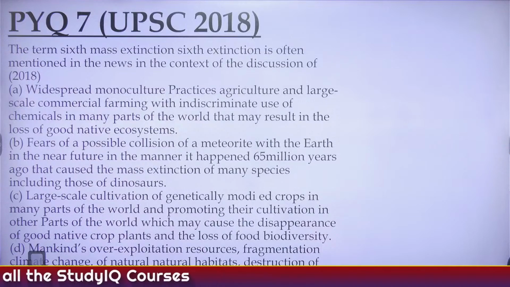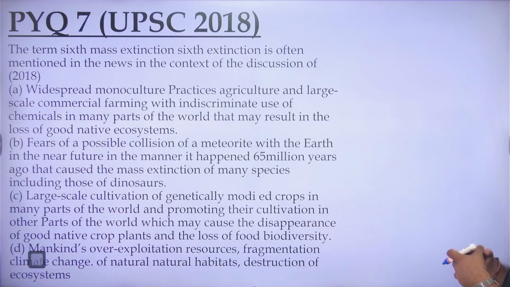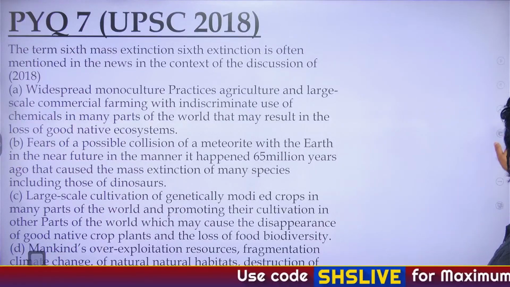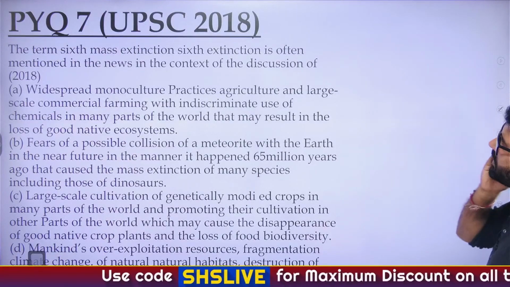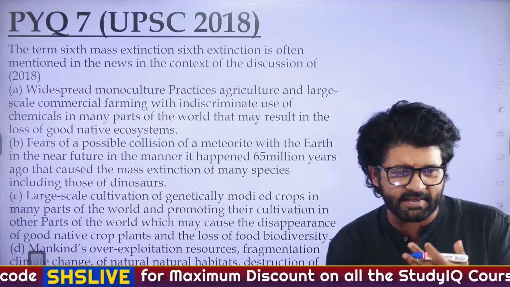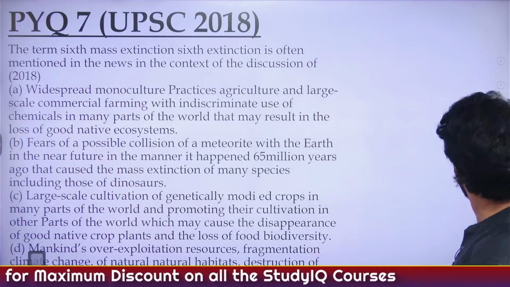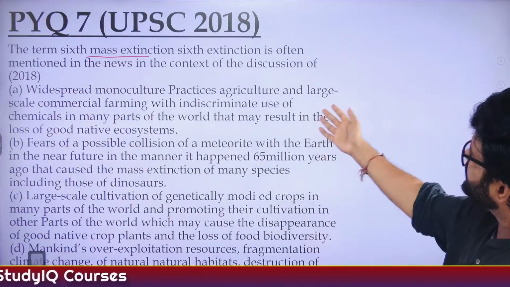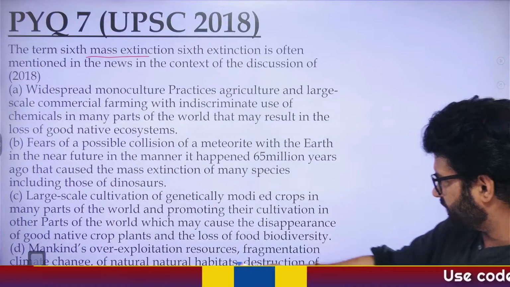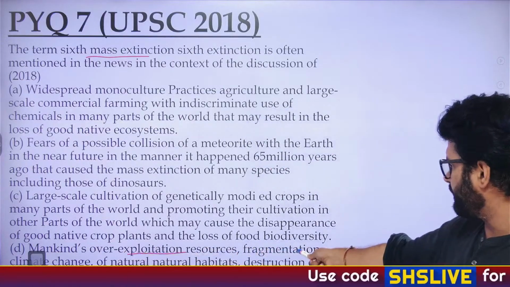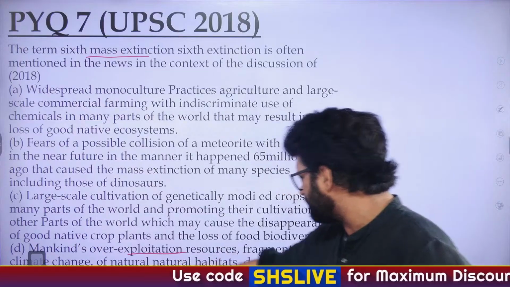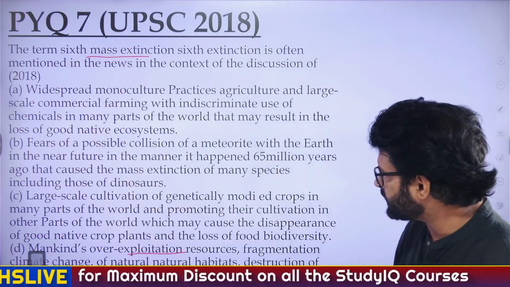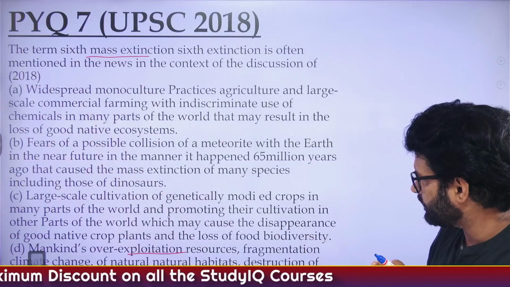The 6th mass extinction is often mentioned in the news. The basic premise of the 6th mass extinction is human-induced change. Due to anthropogenic changes, lots of flora and fauna are getting extinct. That is the 6th mass extinction. So the answer is this: mankind's over-exploitation of resources, fragmentation of natural habitats, climate change, destruction of ecosystems. It is written with a slight twist, with some words written multiple times.